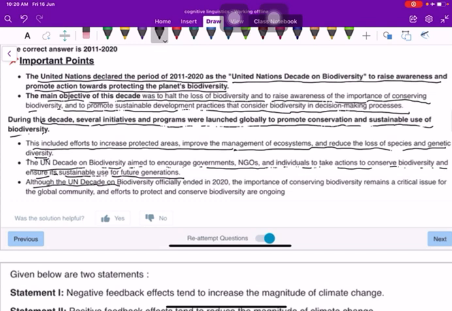Although the UN Decade on Biodiversity officially ended in 2020, the importance of conserving biodiversity remains a critical issue for the global community, and efforts to protect and conserve biodiversity are ongoing.